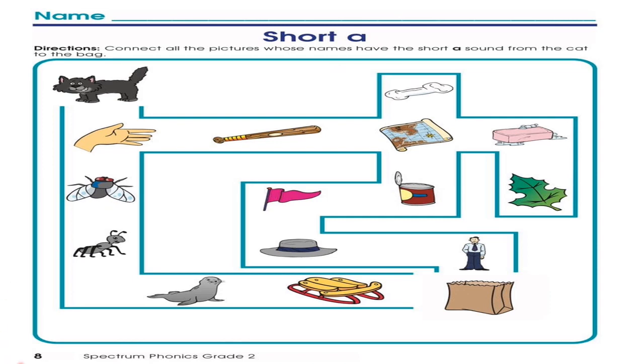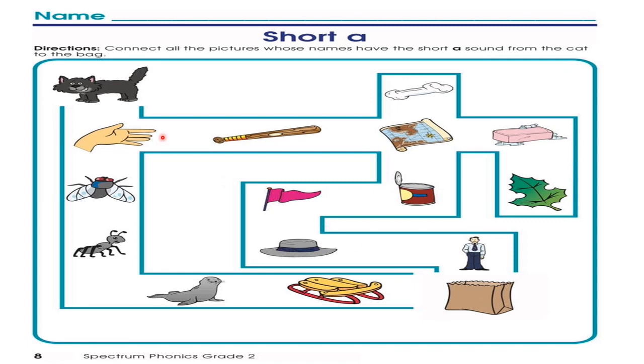Here on page 8 it asks us to connect all the pictures whose names have the short a sound from the cat to the bag. So first we have to read them out, then those pictures which have the same short vowel a in them, we'll connect them by drawing a line.